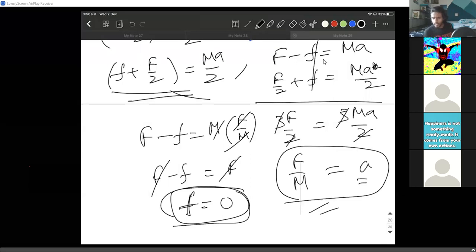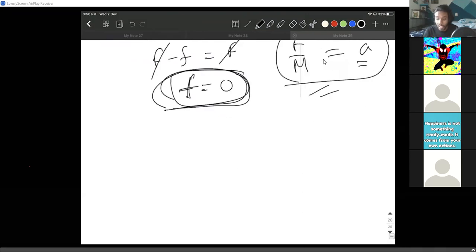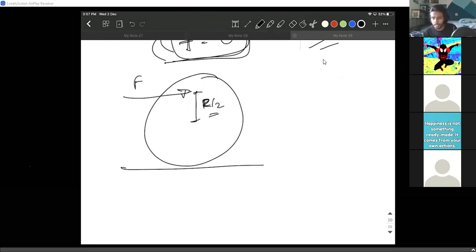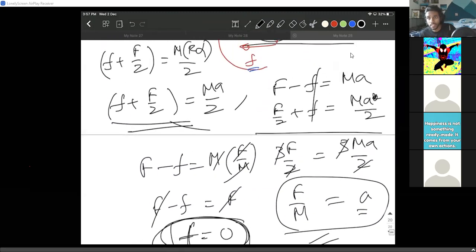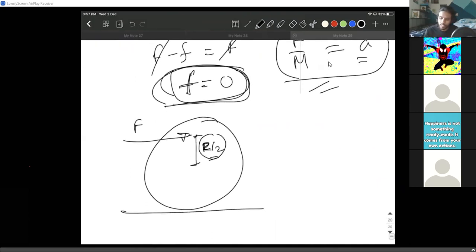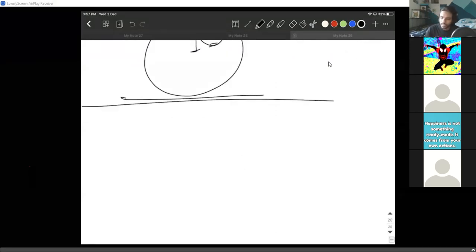Sharath is saying they've become a couple of forces. Yes, they've become a couple of forces. The friction is coming 0 in this problem where I applied the force at a distance R by 2. Did we do all the calculations right? Yes, sir, I got the point. So we've just found out a point where if I apply the force, the friction is coming as 0. Now let us move on to another point. The same disk.